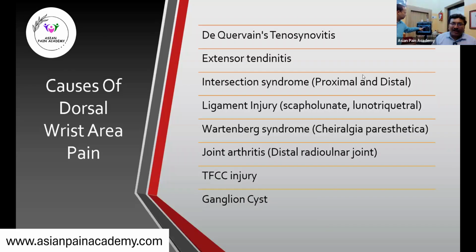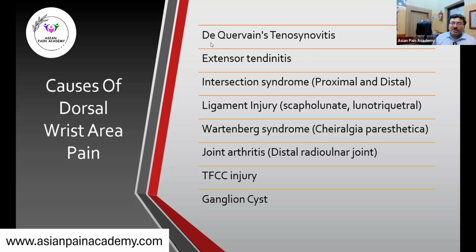A few disorders I've already demonstrated. One disease that we all know is De Quervain tenosynovitis, the disease of compartment 1. Then there is extensor tendinitis; all the tendons can undergo tendinitis, but commonly the extensor carpi ulnaris and extensor digitorum. Extensor carpi ulnaris has a long tendinous path at this point, and extensor digitorum is the strongest tendon at this point.